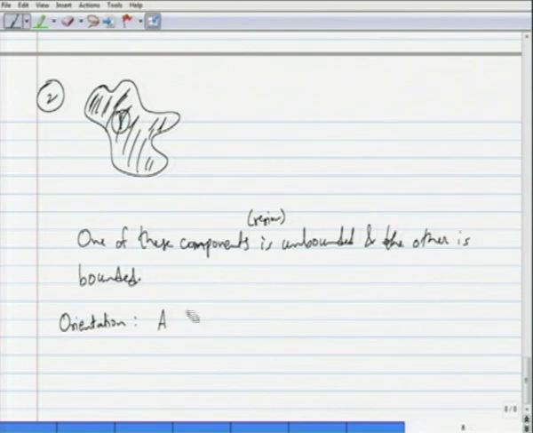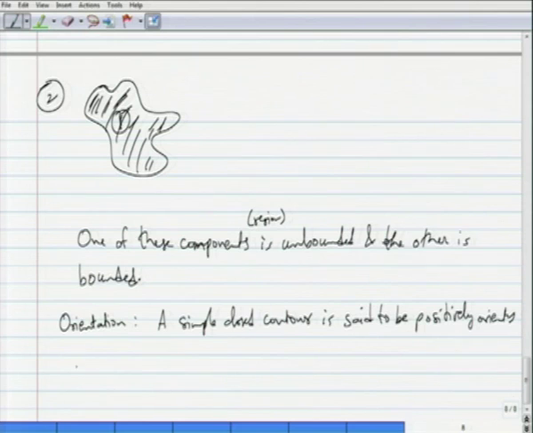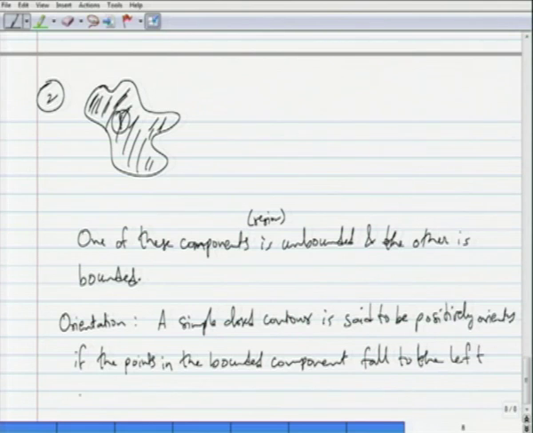A curve, okay, so a simple closed contour is said to be positively oriented, okay, if the points on the inside, okay, in the bounded component, fall to the left of the contour when it is traced. Okay. So, intuitively this is clear once again.